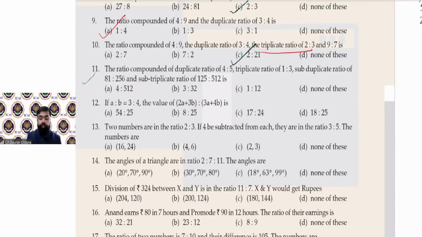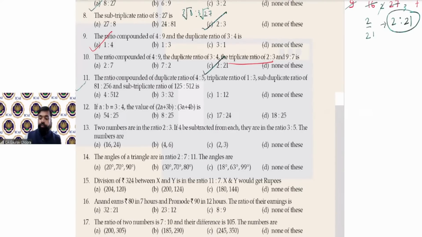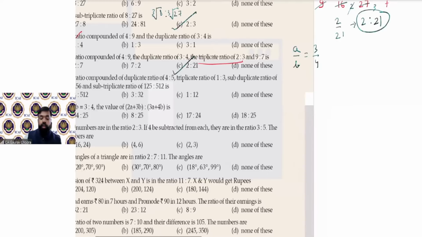Now the 12th one. For question number 12, A ratio B is given as 3:4, or you can say A by B is 3/4. Then find the value of, किसका वैल्यू कैलकुलेट करना है? 2A plus 3B ratio 3A plus 4B.